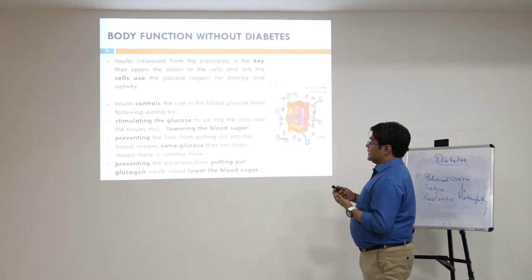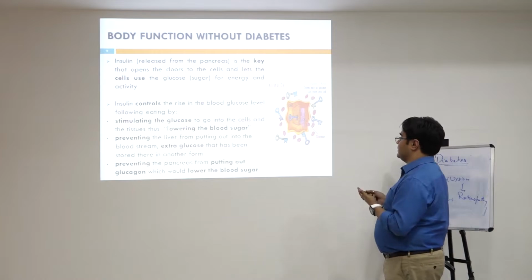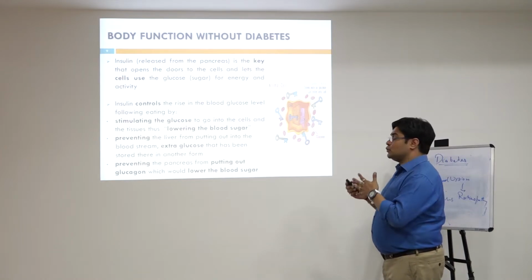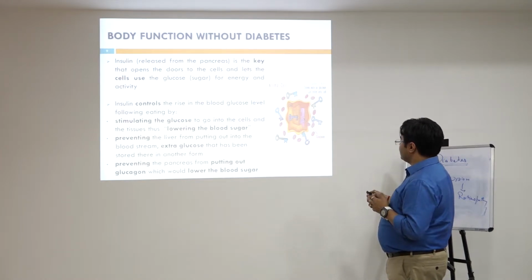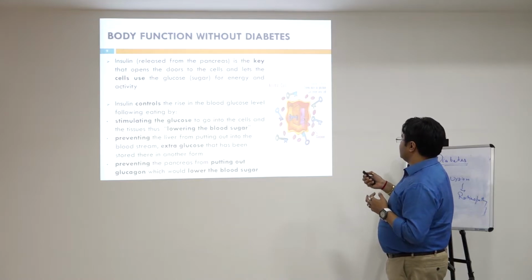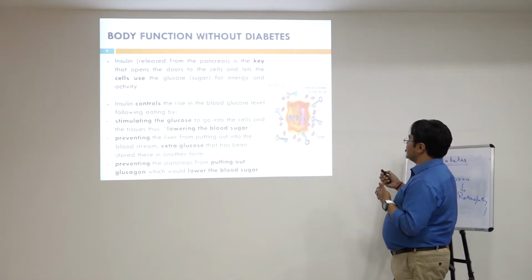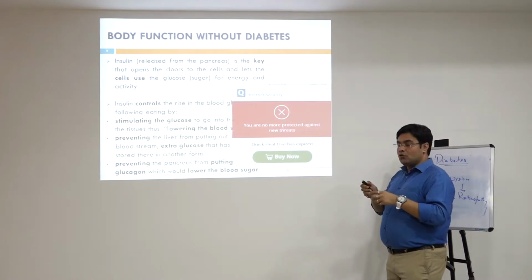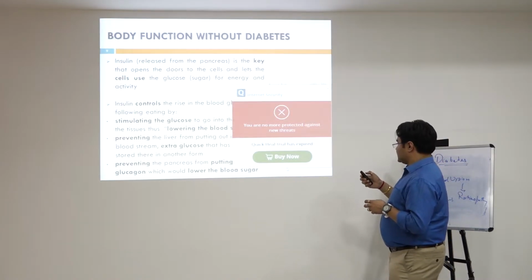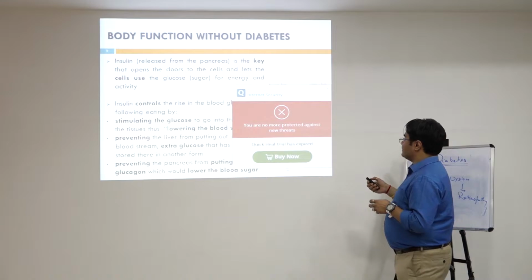So what happens when there is no diabetes? See, this is the pictorial presentation. It is the normal cell, and here insulin is like a key, like a normal key that can open the lock.